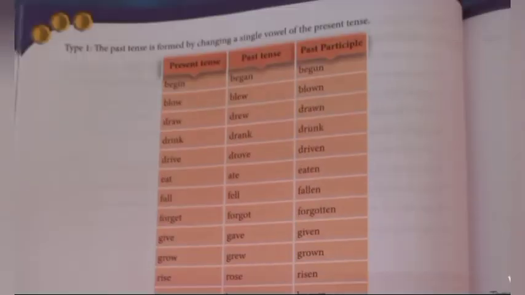The first form is where the past tense is formed by changing a single vowel in the present tense. See here, in the present tense the word is begin, B-E-G-I-N. Which is the vowel there? I is a vowel.